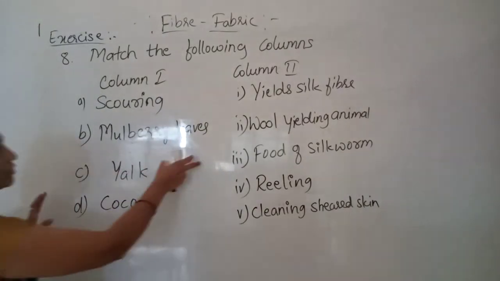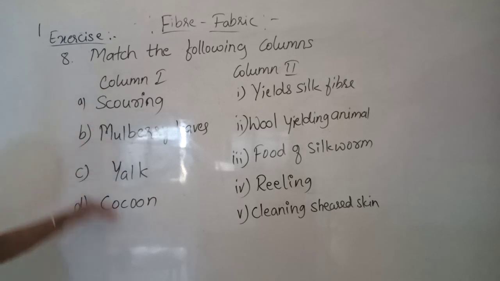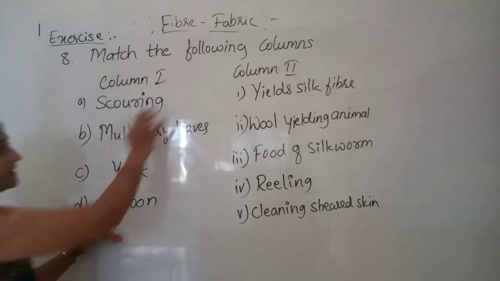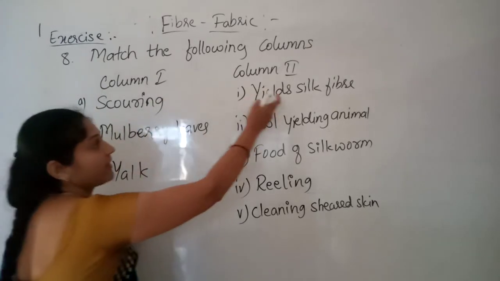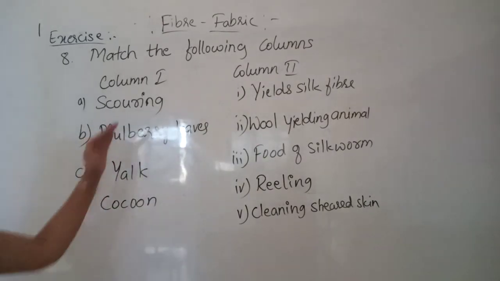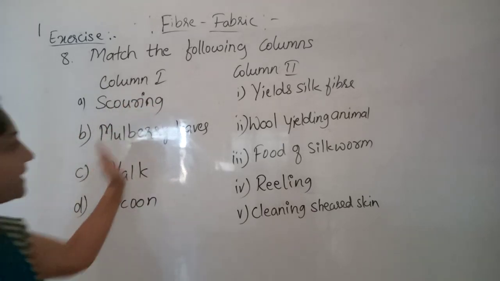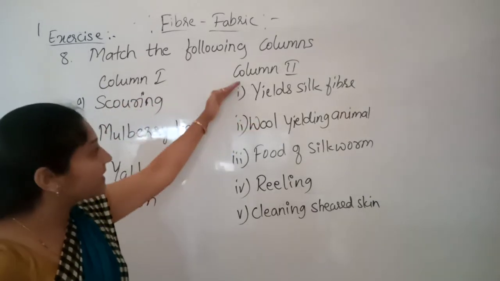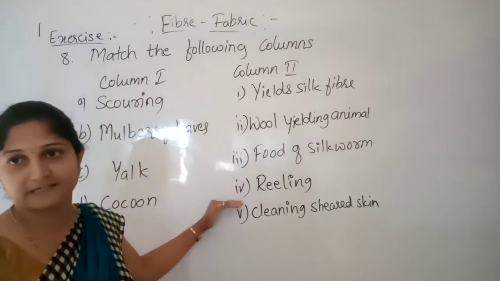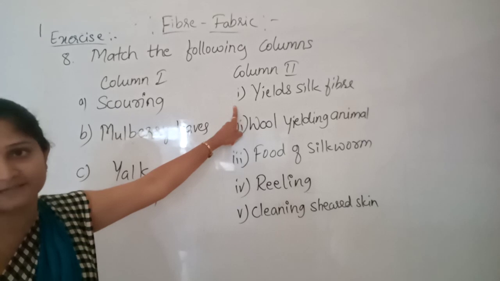Below, you have to write column A once again, as it is. In front of column A, you have to write down the correct answer. Don't draw any lines here.